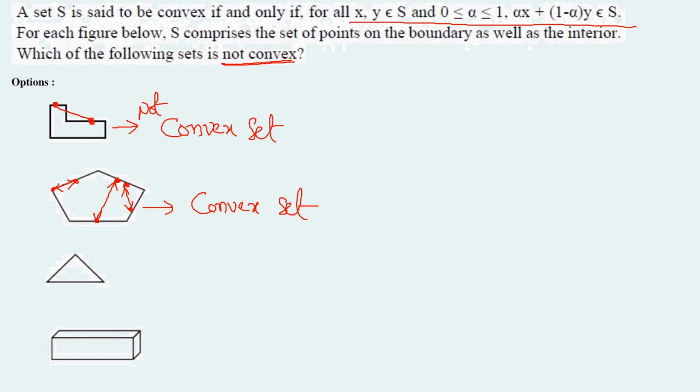Similarly, for the other two geometries also, wherever you consider 2 points, either on the boundaries of the geometry or else within the geometry, the connecting line lies within the geometry, so these two are also convex sets. You can just try considering any 2 points on the boundaries of the geometry or within the geometry. The connecting line always stays on the boundaries of the geometry or within the geometry. So the correct answer is option A.